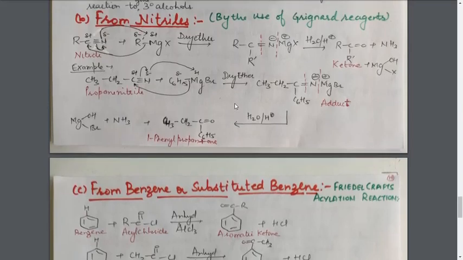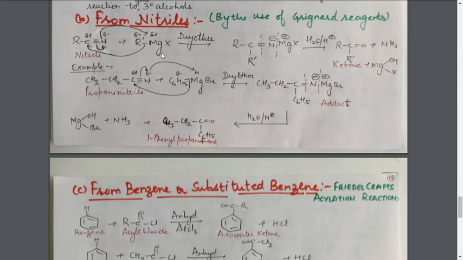Next method is from nitriles by the use of Grignard reagent. Here, in case of nitriles, I am using the Grignard reagent. Why not the R2Cd? Simple. Here the compounds are nitriles, and nitriles are much less reactive as compared to acyl chloride. Acyl chlorides are much more reactive. So for the less reactive reactant, we have to use a more reactive reagent.